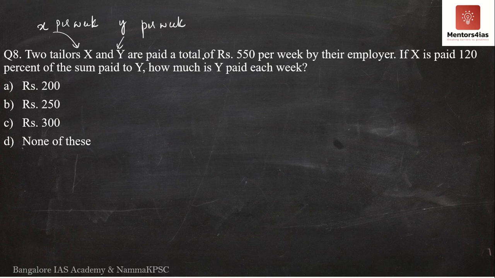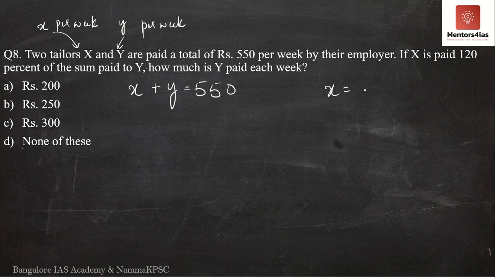According to the question, the total amount of money paid to both X and Y is 550, so I can say x plus y is equal to 550 rupees. The question further says the amount of money paid to X is 120% of the money given to Y.